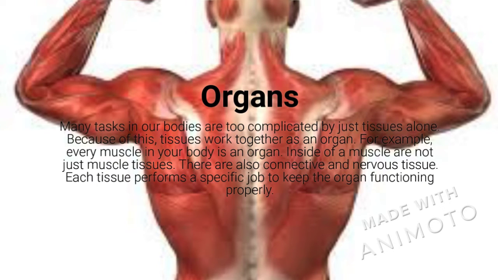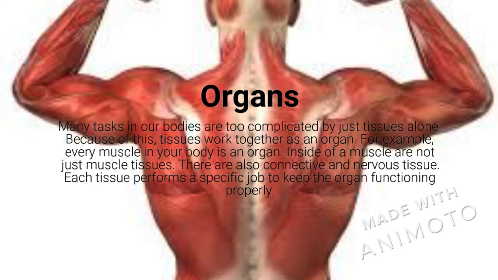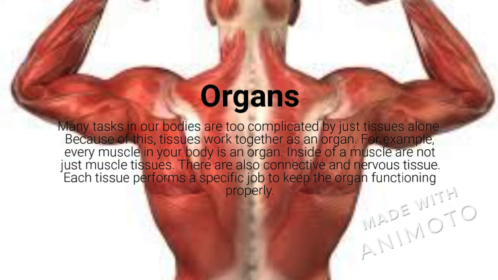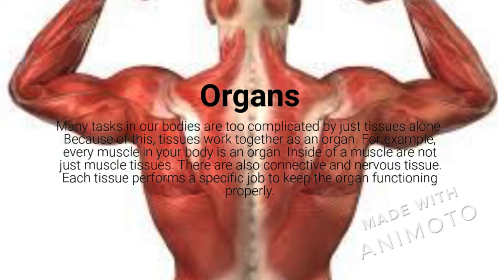Organs. Many tasks in your body are too complicated for tissues alone. Because of this, tissues work together as an organ. For example, every muscle in your body is an organ. Inside of a muscle are not just muscle tissues. There are also connective and nervous tissue. Each tissue performs a specific job to keep the organ functioning properly.